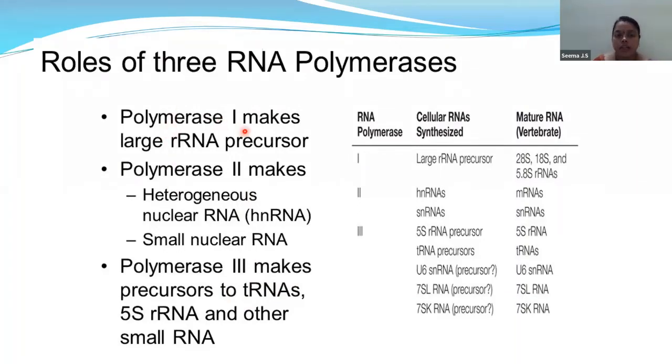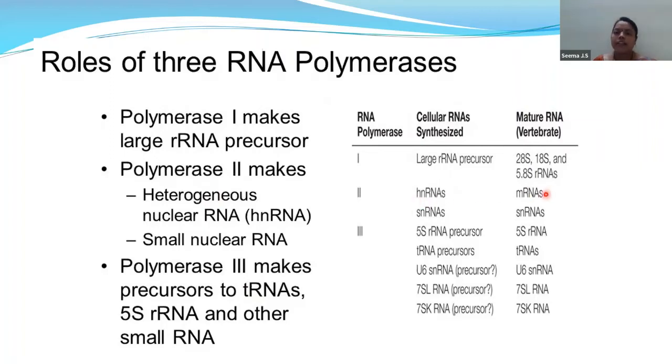Polymerase 1 is the precursor of rRNA, polymerase 2 is the precursor of hnRNA, polymerase 3 is the precursor of tRNA. And you should also know these Svedberg units, that is rRNA precursor has mature RNA of 28 Svedberg units, 18 Svedberg units and 5.8 Svedberg units. This is enough.